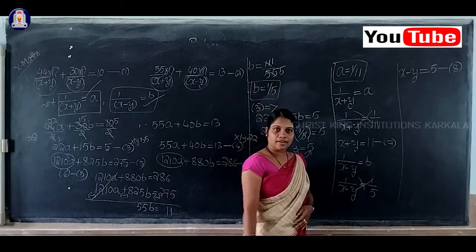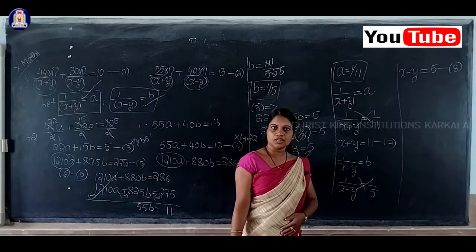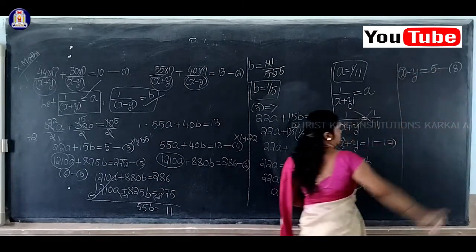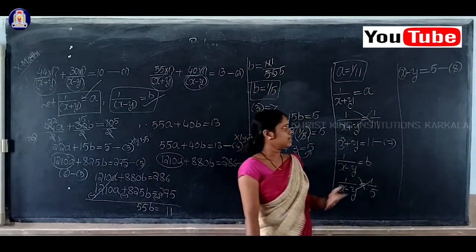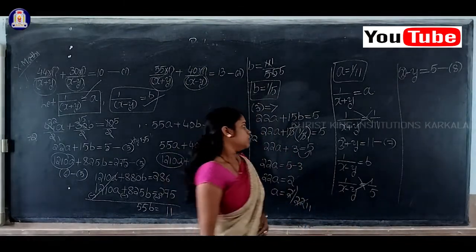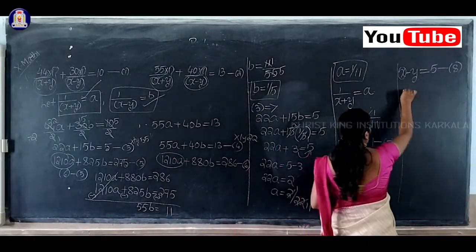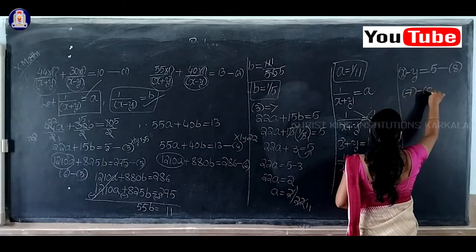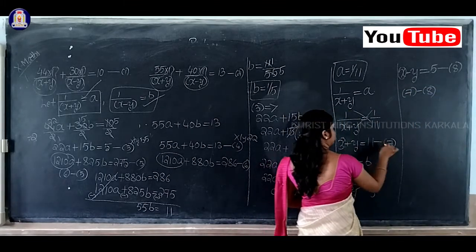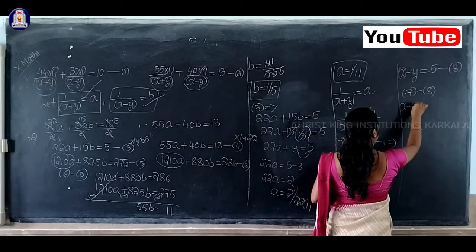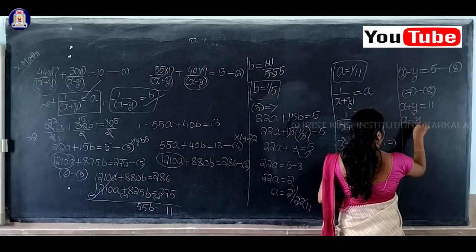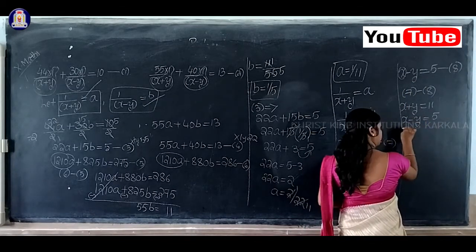Okay, so again, can I use the elimination method? Yes. See, you can observe here the first terms are the same, isn't it? So therefore I can directly do 7 minus 8 or 8 minus 7. Here I'll take equation 7 minus equation 8. First I'll write equation 7, x plus y is equal to 11, and equation 8, x minus y is equal to 5.